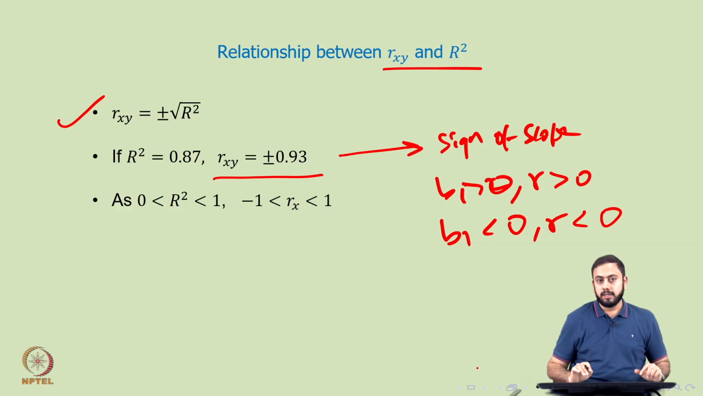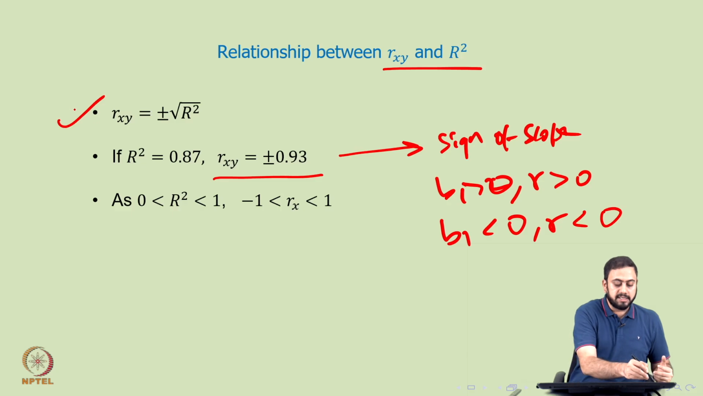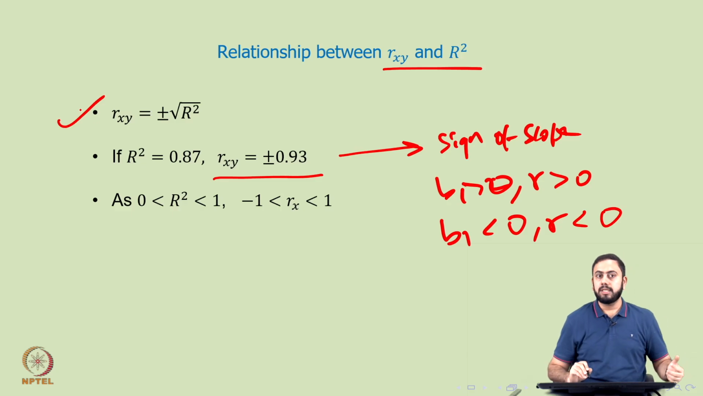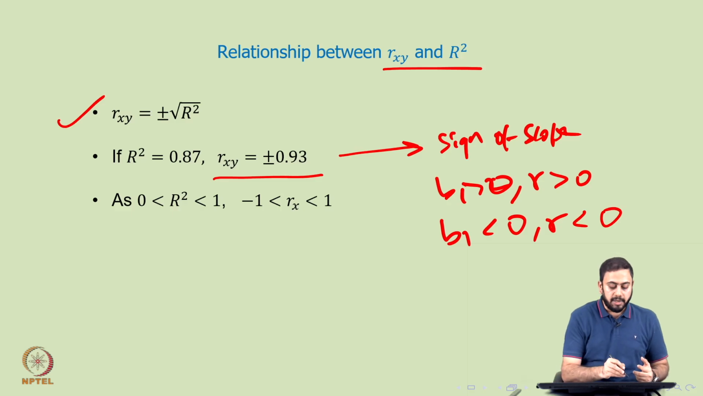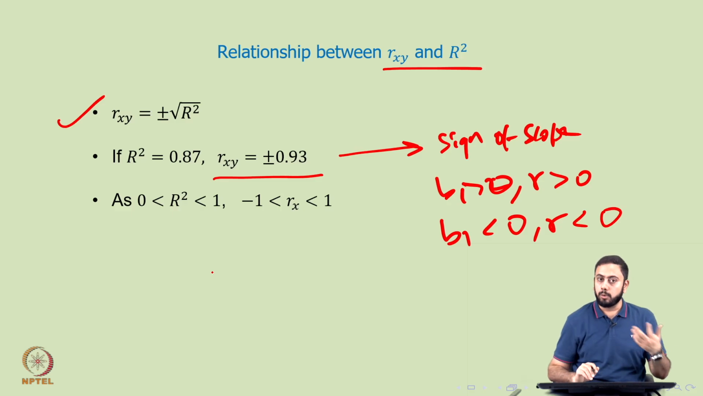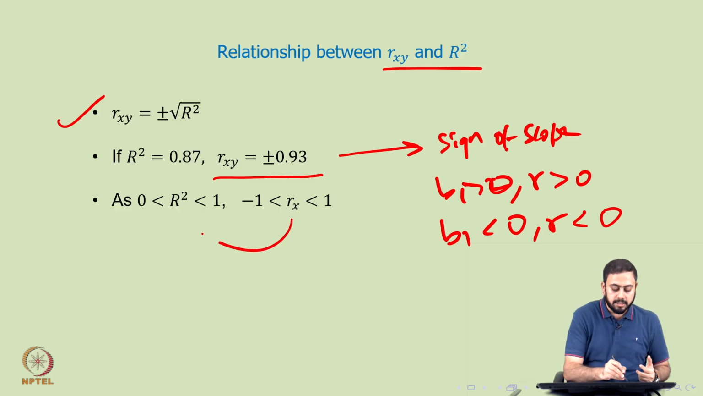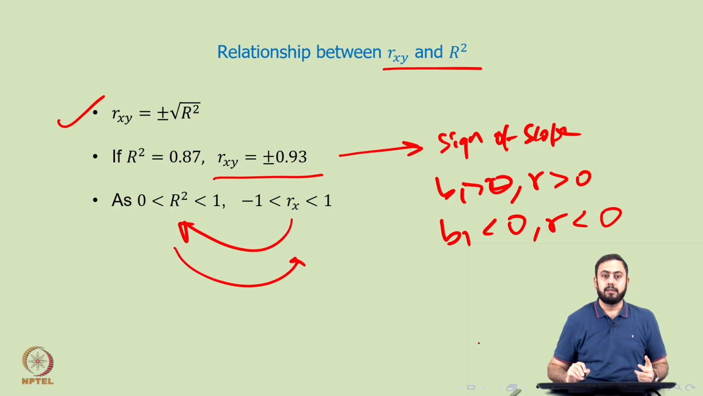Alright, and then lastly, one of the other properties is that since capital R square lies between 0 and 1, my correlation should lie between -1 and 1 because of the first relationship. We all know that the Pearson's correlation is plus or minus the square root of R square. So, if my capital R square lies between 0 and 1, if you take a square root of that, it could be either negative or positive. So, correlation lies between -1 and 1. One can go from either direction, it does not matter.